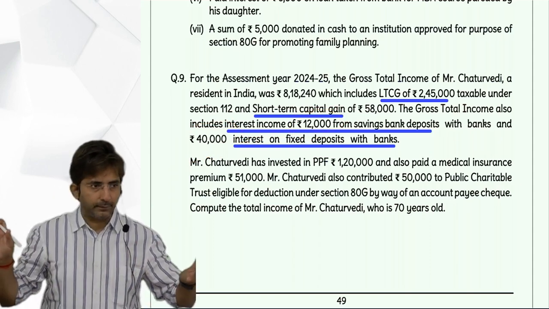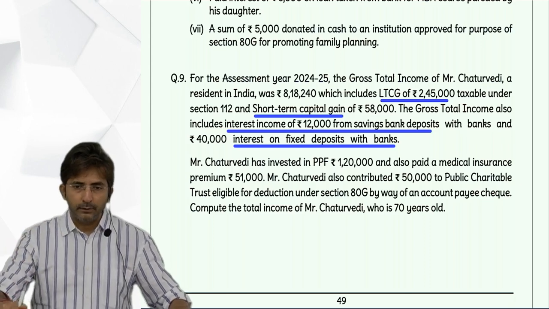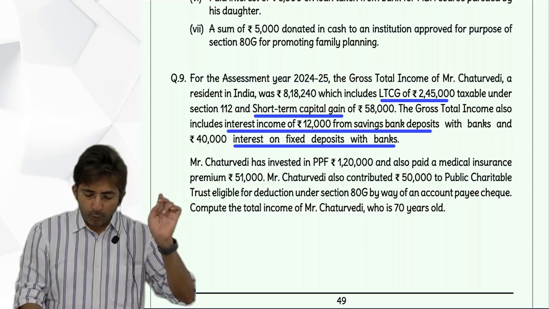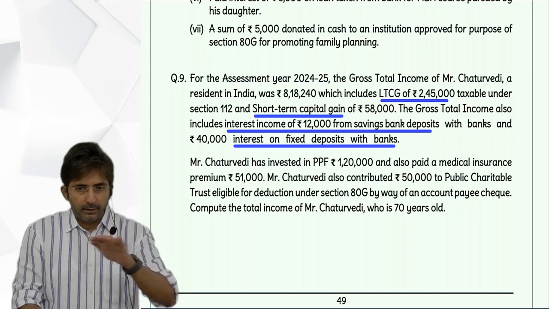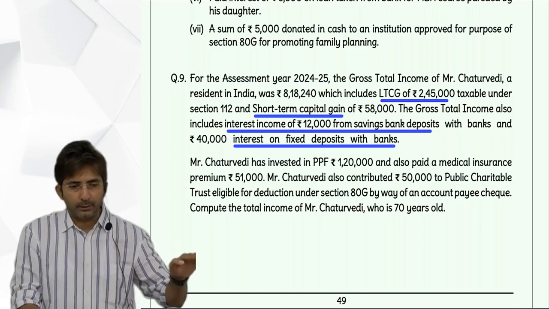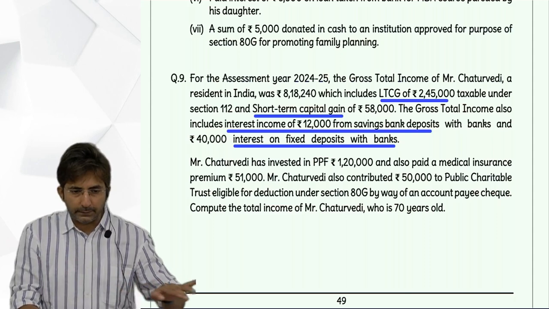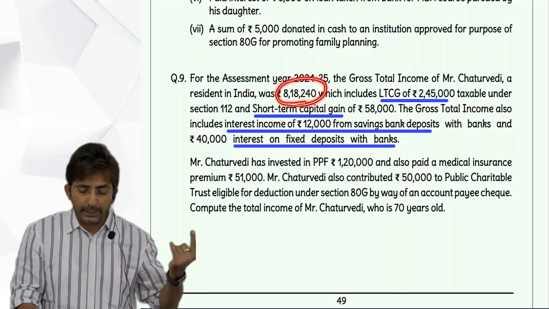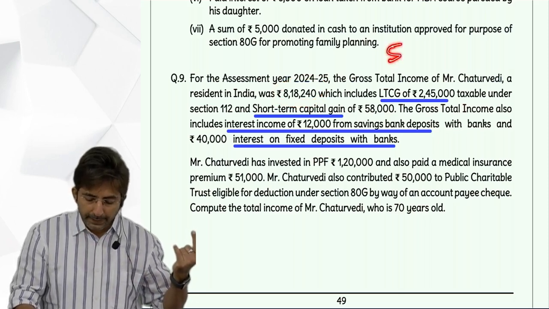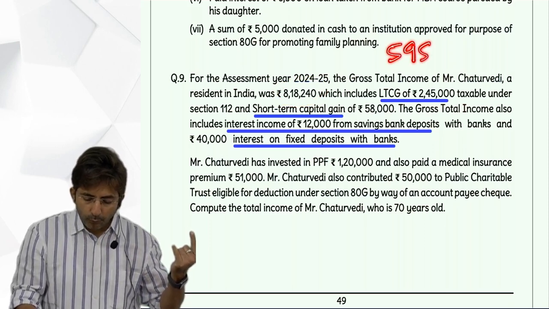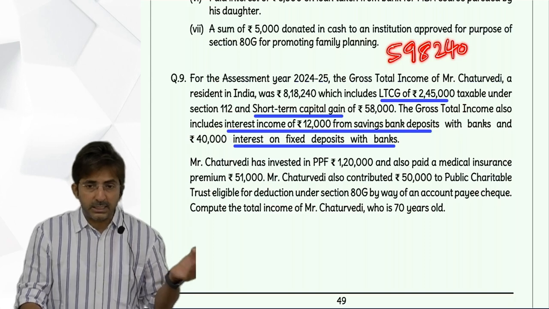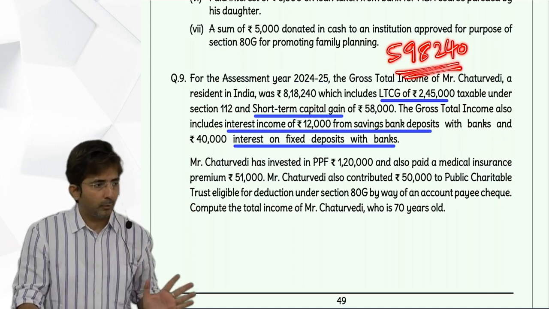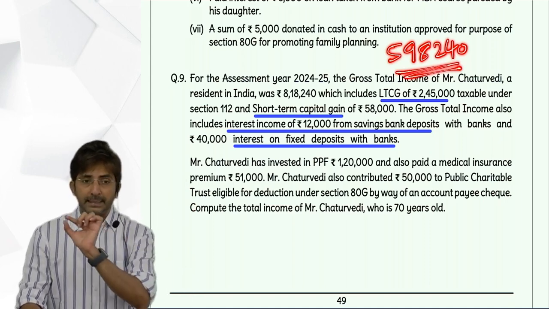Now 80G is left. And when only 80G is left, you should find out the balance at that stage. So I repeat, gross total income was 818,240 minus 80C 1,20,000 minus 80D 50,000 minus 80 TTB 50,000. So minus all this, how much you get? 59,240. This becomes your adjusted gross total income. Then you will write 80G.